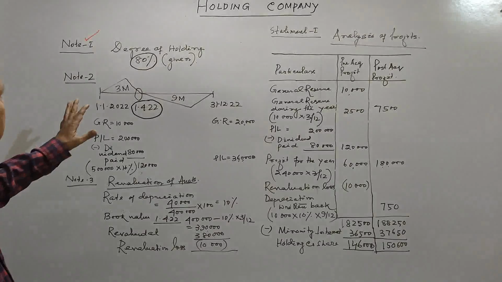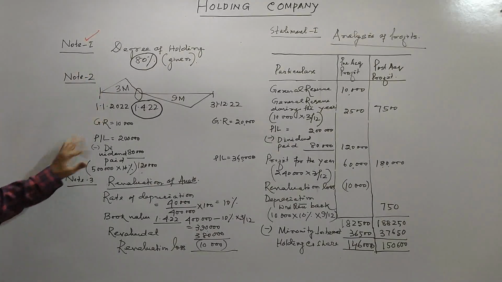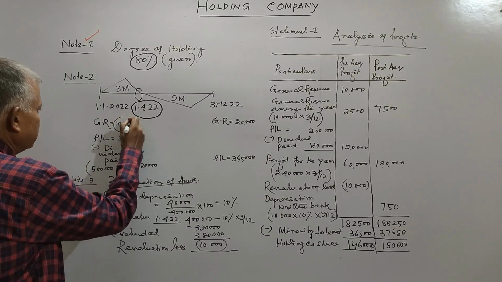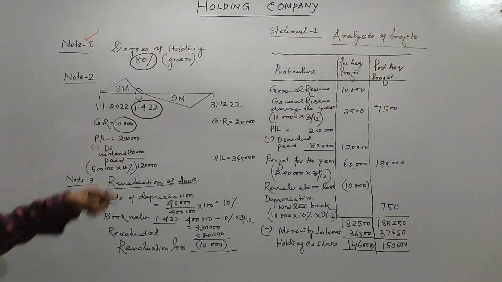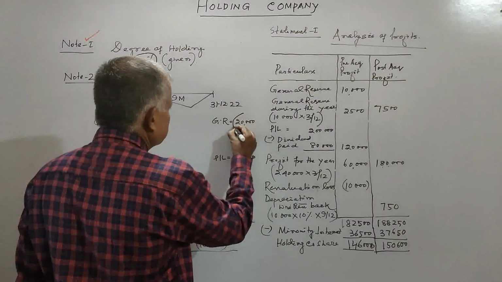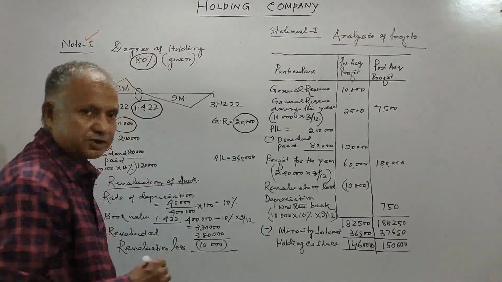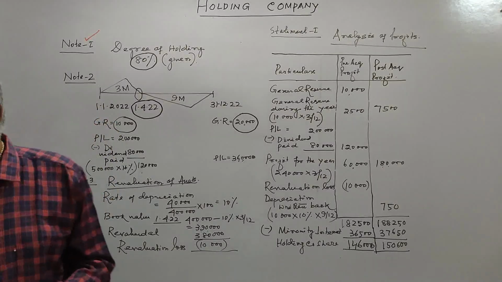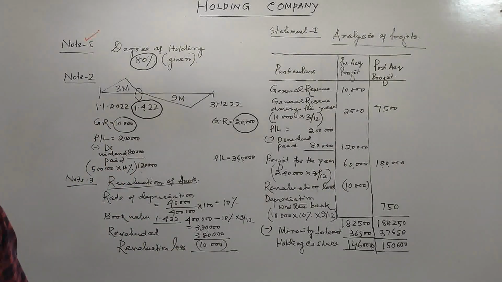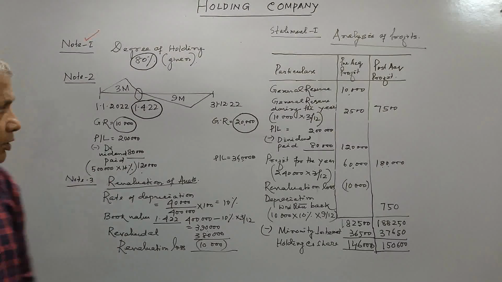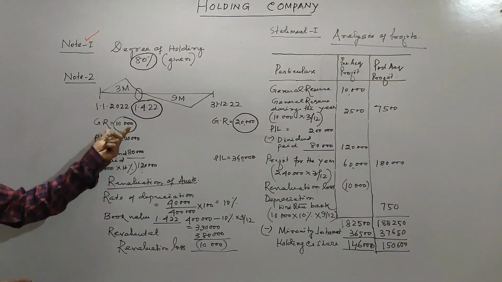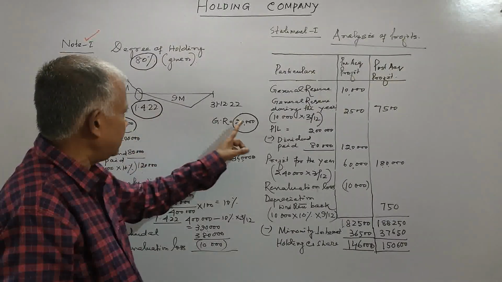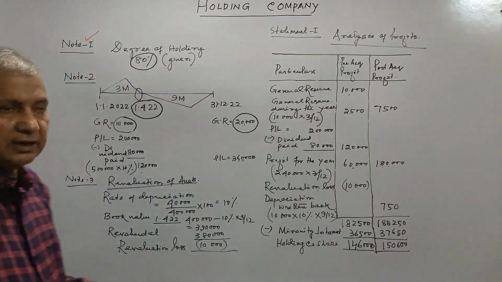Anyhow, let us come to this note 2. The general reserve was 10,000 and here it is 20,000 as per the balance sheet. So the balance of general reserve is given in adjustment number 1. The general reserve given is 10,000 and in the balance sheet 20,000.